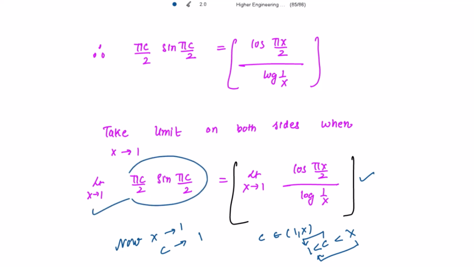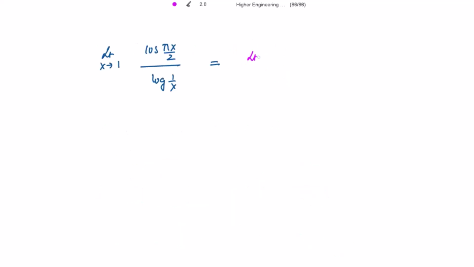Because here everything is in c, instead of x approaching 1, we write c approaching 1. So the limit c tending to 1 of (π/2) sin(πc/2), when putting the limit, we get (π/2) sin(π/2), and this is 1. So this is equal to π/2.